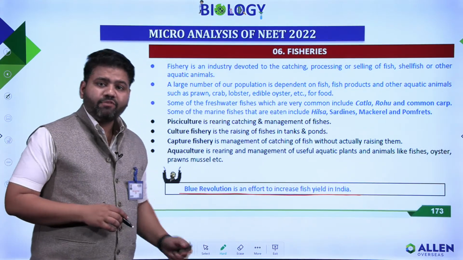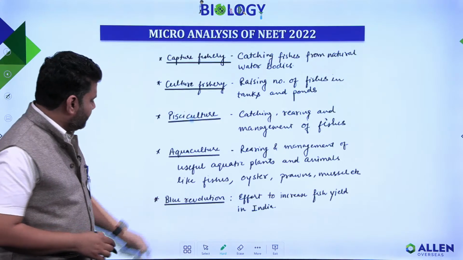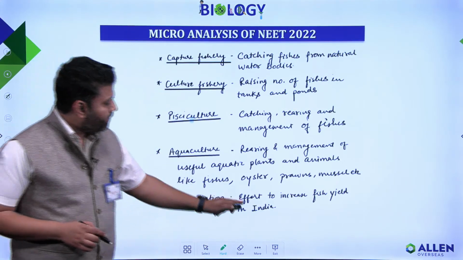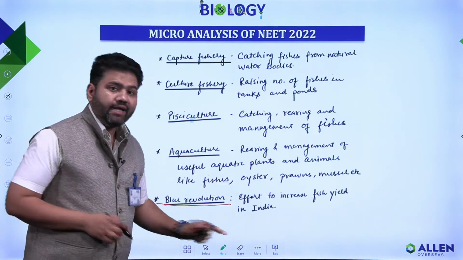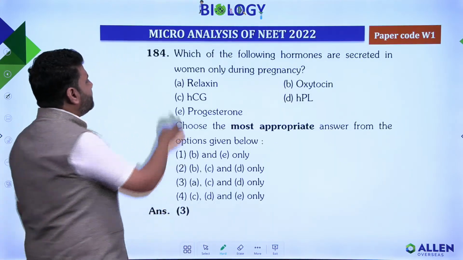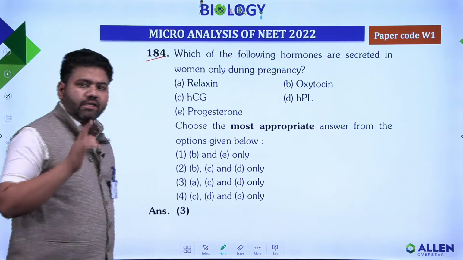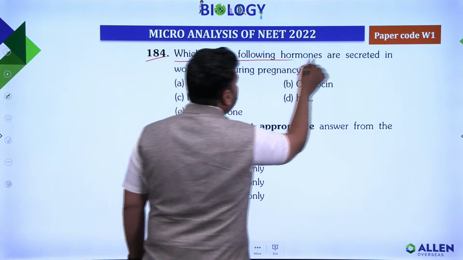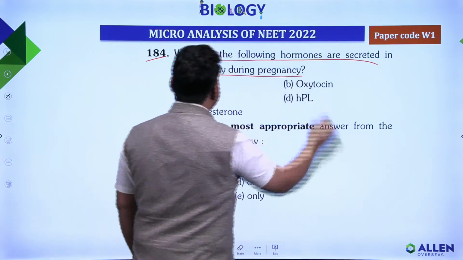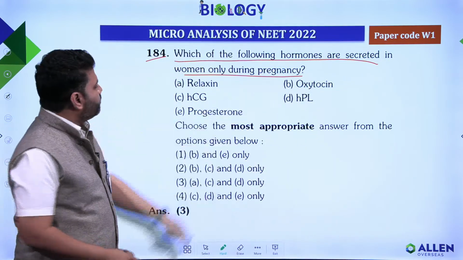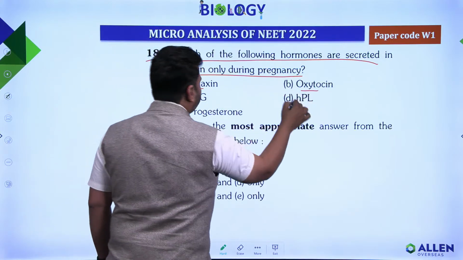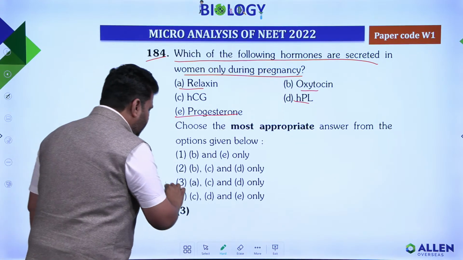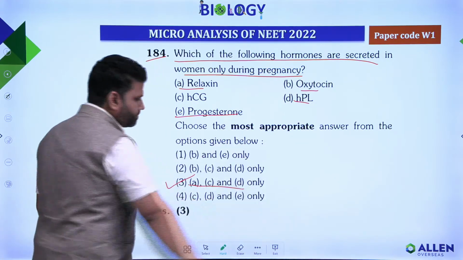Now the concept which was taught in the class, please see this one, the screenshot of your class notes. Blue revolution, efforts to increase fish yield in India. Next, question number 184 from your NEET paper. Which of the following hormones are secreted in women only during pregnancy? Relaxin, oxytocin, HCG, HPL and progesterone. Here the third option is the correct answer, A, C, D.